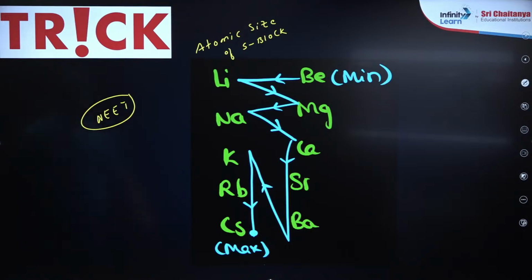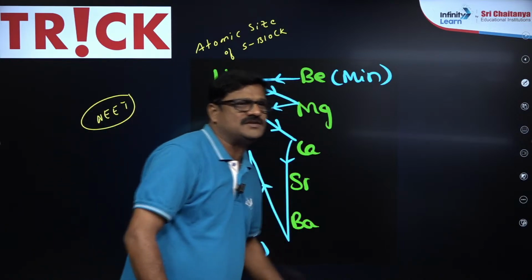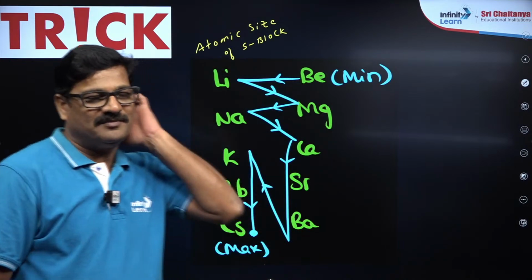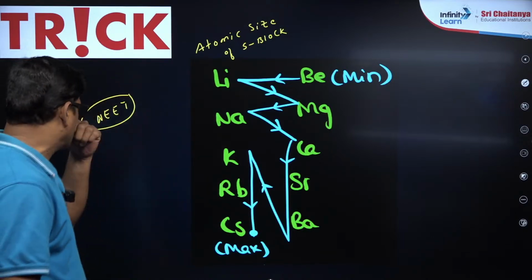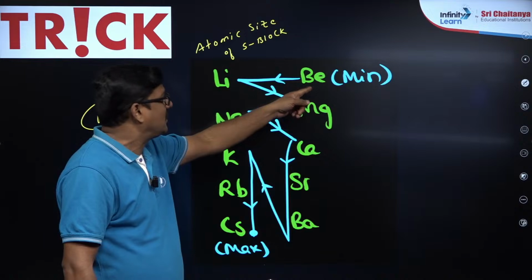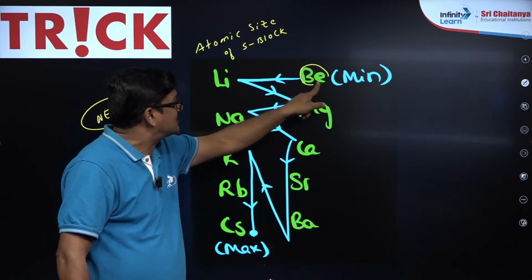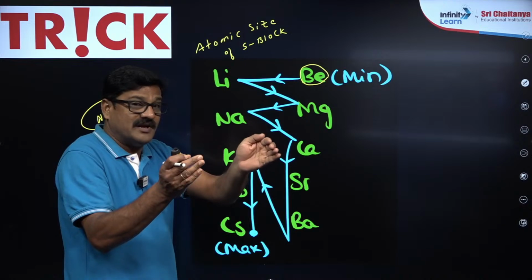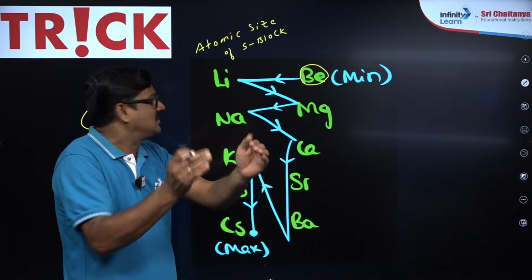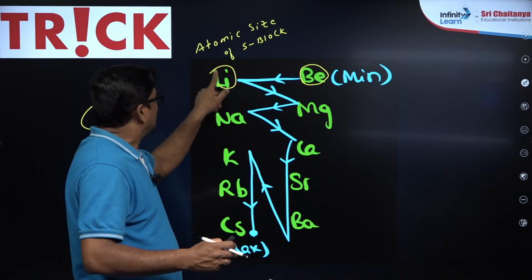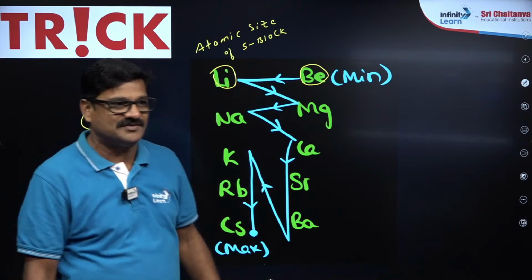Yes, Tashwin, that's good. Here, a question is asked. Yes, it is true. From lithium to beryllium, atomic size should decrease, but it is completely filled s orbital, so that इसका penetration power ज़्यादा है. So that orbitals and lithium, they have the similar size. That is the abnormality here, right?